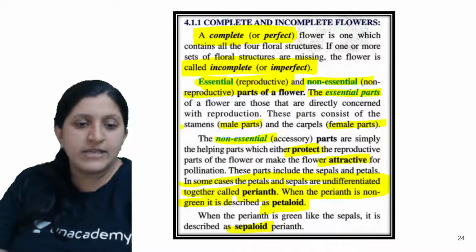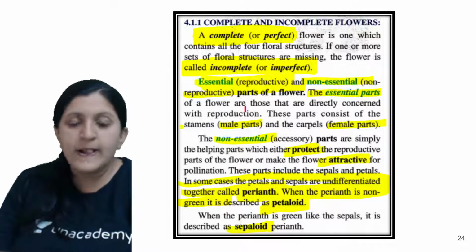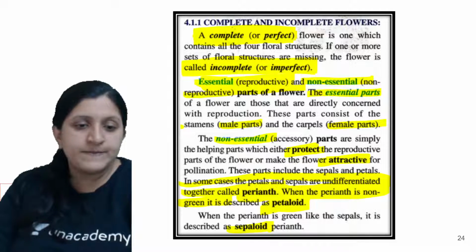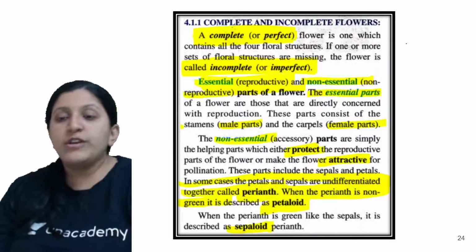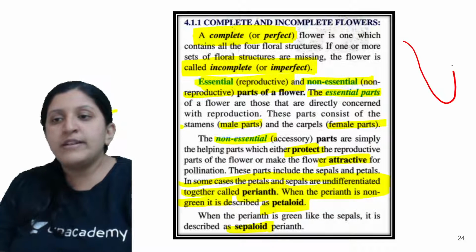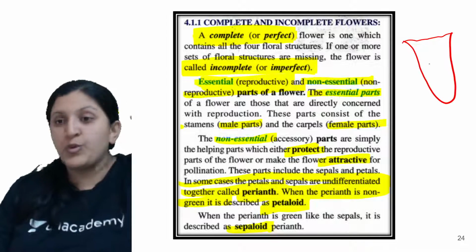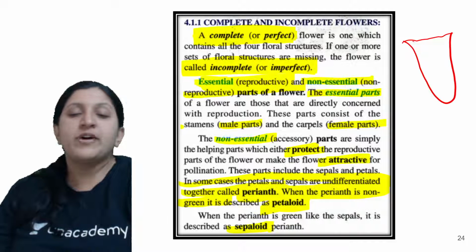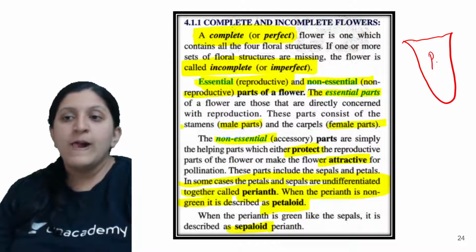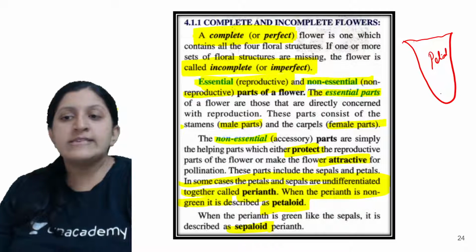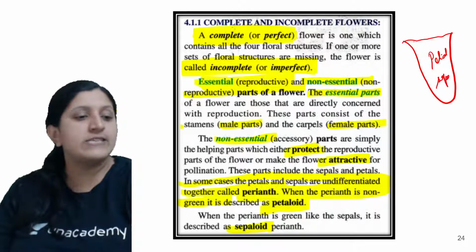So in that case, let me just draw it here and explain. Yeah, so here this is the flower that you can see. In such kinds of flowers, you don't know whether this one is a petal or this one is actually the sepal, because there is a fusion.